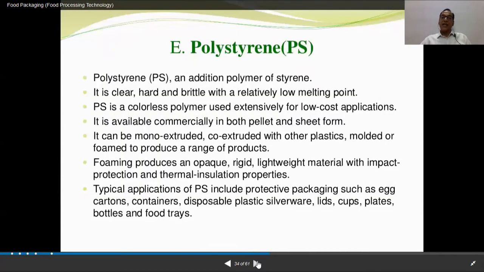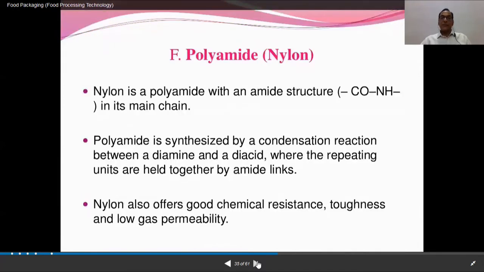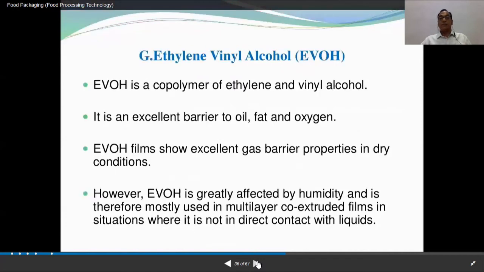And then polystyrenes, PS, is an addition polymer of styrene. Typically, applications of polystyrene include protective packaging such as egg cartons, containers, disposable plastic silverware, lids, cups, plates, bottles, and food trays. They all are made from polystyrene. And then polyamide, which is nylon. Nylon is a polyamide with an amide structure. And nylon also offers good chemical resistance, toughness, and low gas permeability.